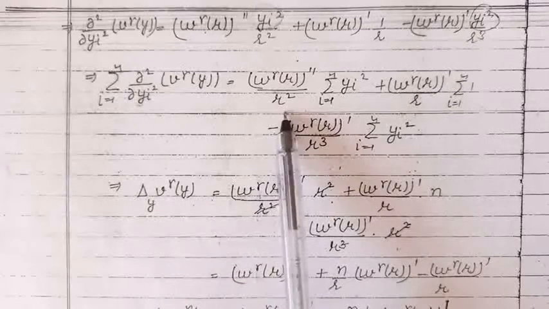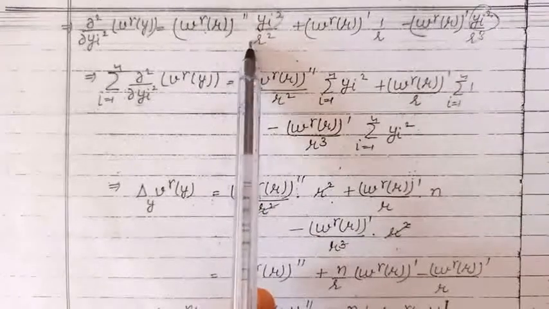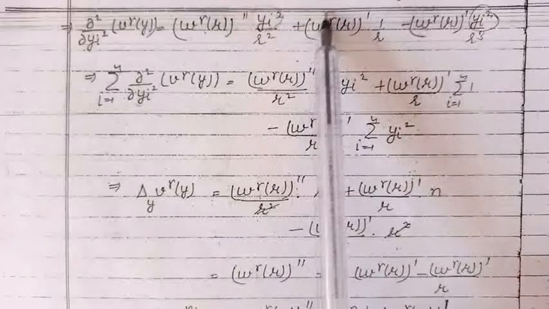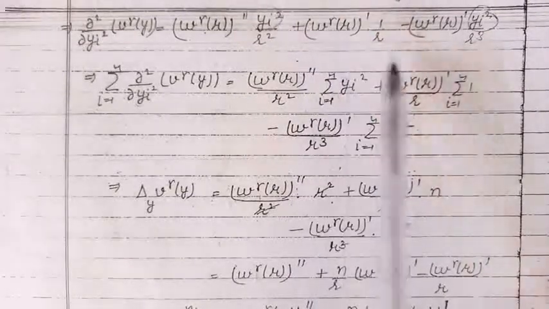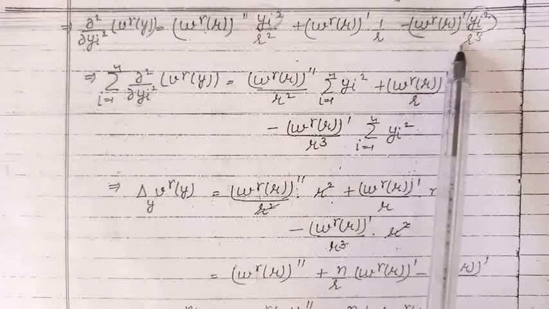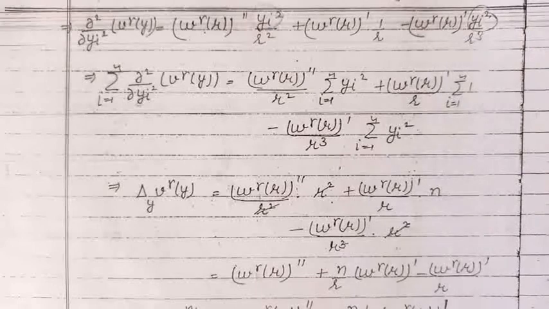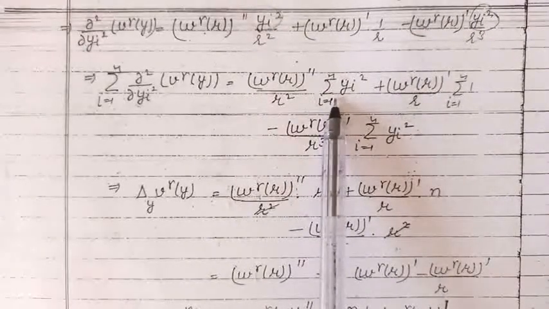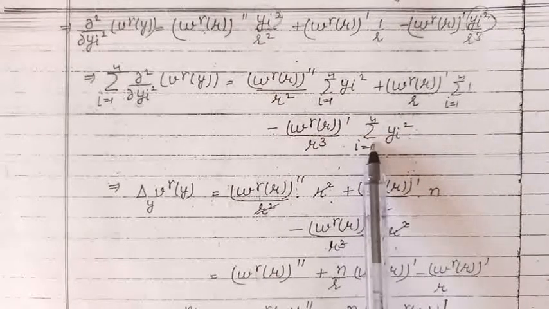On the right side, when we apply summations, because these terms are independent of i, summation will be applied on this term. Here this term added n times will become n times this expression. Here these two terms are independent of i, so summation will be applied on yi square. Summation yi square will become r square. Here also summation yi square will become r square.